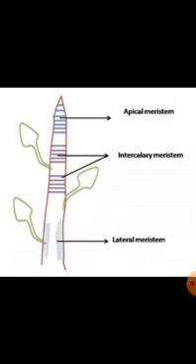Lateral meristem is found at the cambium, also called the vascular bundles, and helps in increasing the width of the stem or the root. Intercalary meristem is found in between the internodal space. It helps in increasing the height of the plant by increasing the tissue between the two nodes. The cells of meristematic tissue are very active and have dense cytoplasm and thin cell wall.